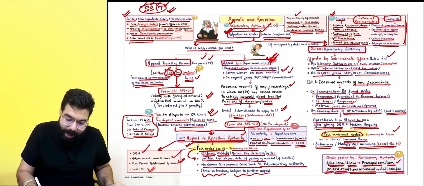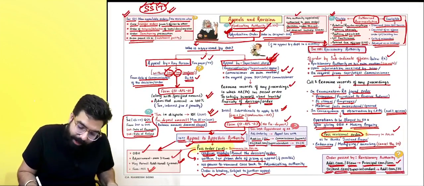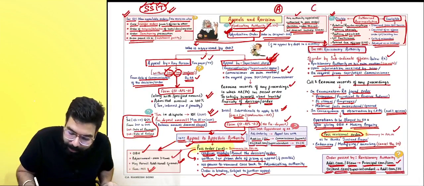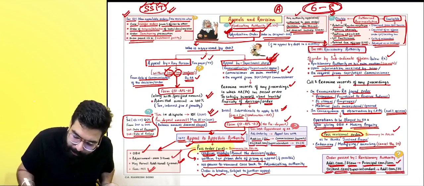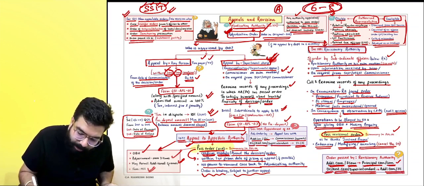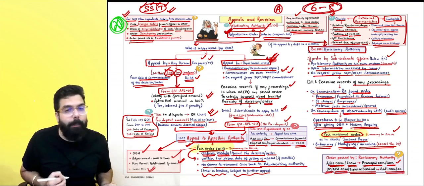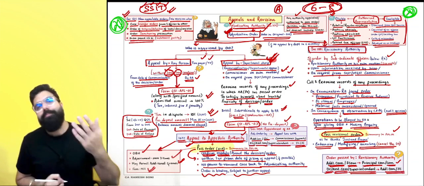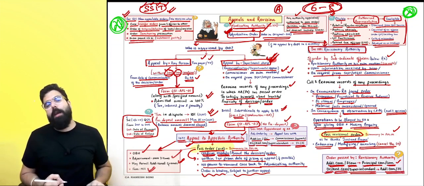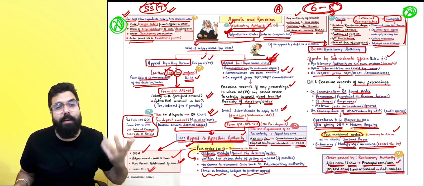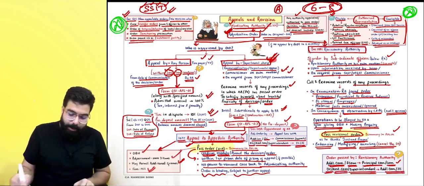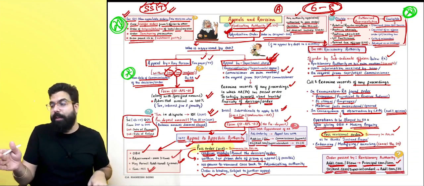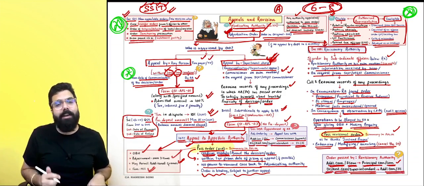This chapter, I believe, along with demand and recovery, is an A graded or B graded chapter, whatever you say, but in my opinion 6 to 8 marks can be asked in the exam. They can go ahead and ask you what are the orders which are non-appealable. They can ask a small question: who can be appointed as the authorized representative, or who is ineligible as an authorized representative. They can ask you a time limit related theoretical question where they will tell you the date of order and date of communication of the order.